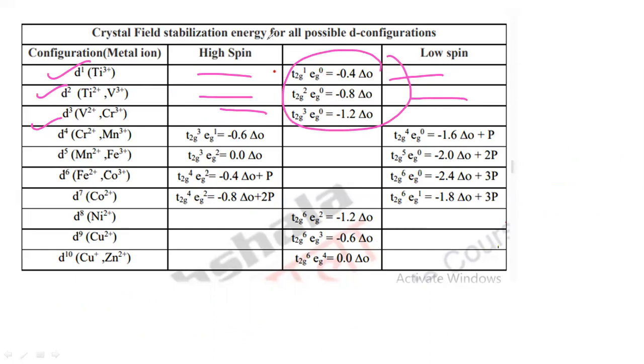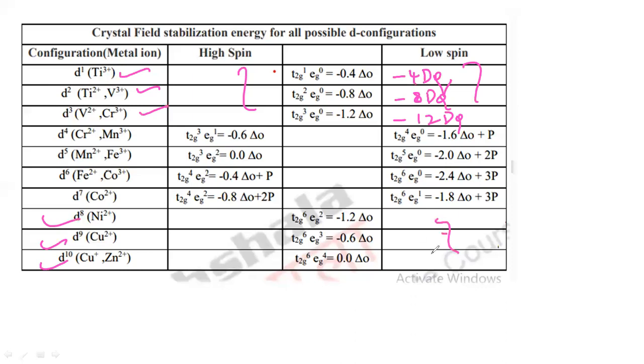You can write this as minus 4 Dq, minus 8 Dq, minus 12 Dq like this. So for D1, D2, D3 there is no difference between high spin and low spin. Even with D8, D9, D10 there is no difference between high spin and low spin.